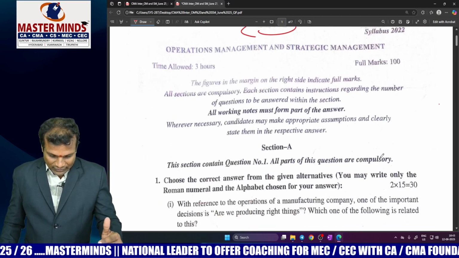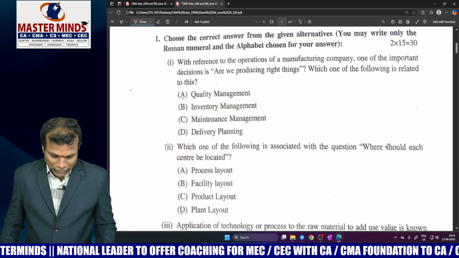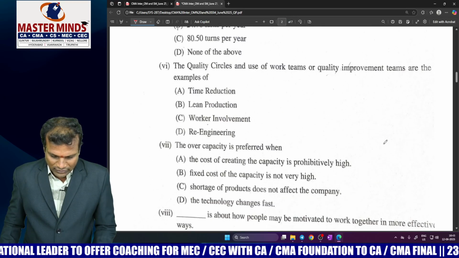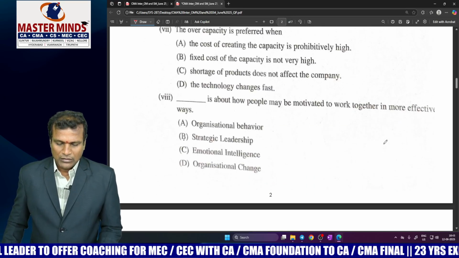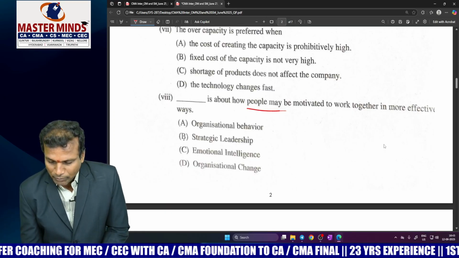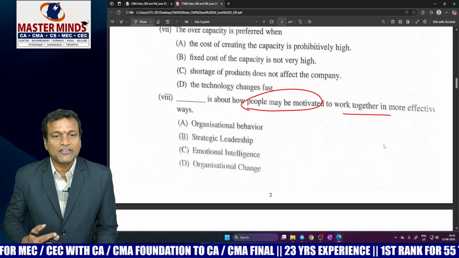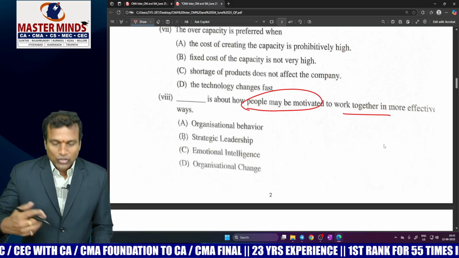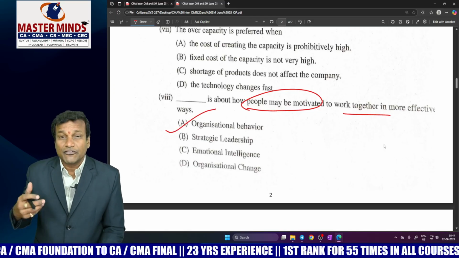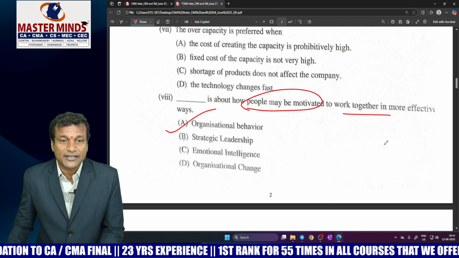Now, look at Section A, which consists of MCQs. We have to find the MCQs which belong to the SM subject. Now, here comes the first MCQ of SM. How should people be motivated to work together in a more effective manner? The way of working in an organization is called organizational behavior. The word behavior in SM means the way of performing work, the way of manufacturing. So, option A is the correct answer.